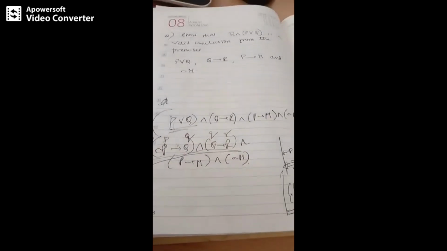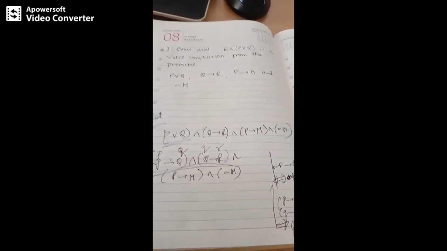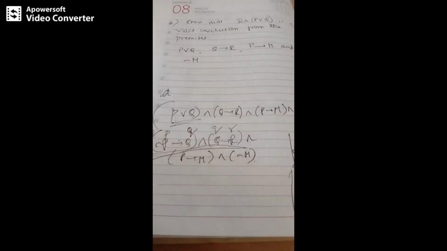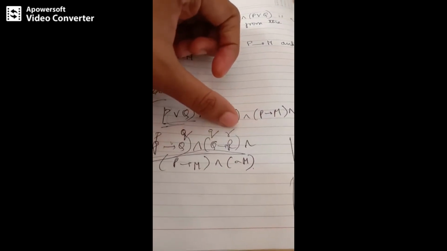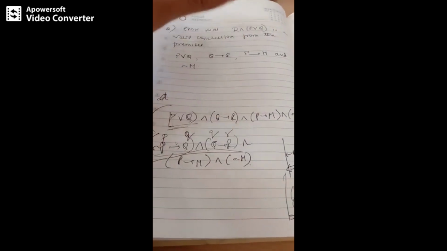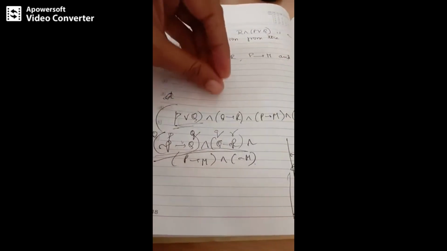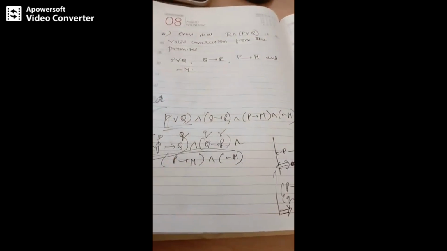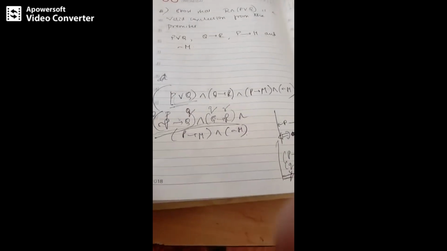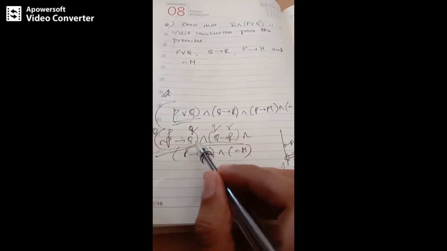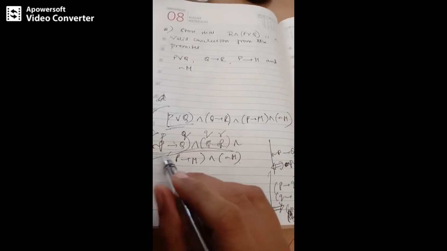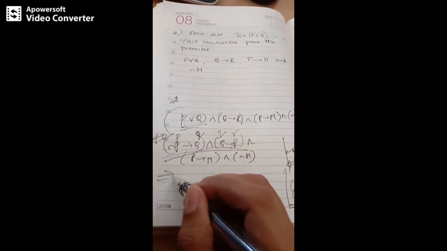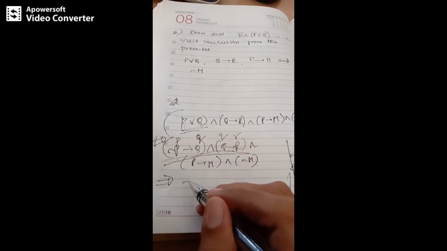I have already explained in my previous presentations how you decide which proposition to take as P, which as Q, and which as R. In all those problems, I have explained this process in detail. So this is P, this is your Q, and since I have this rule of syllogism, these two terms are simplified to P implies R. So what is in place of P?